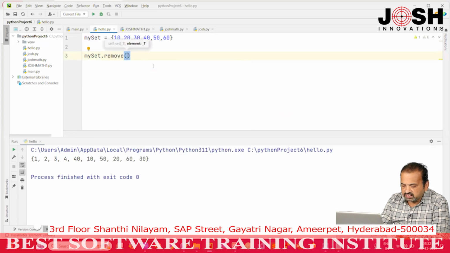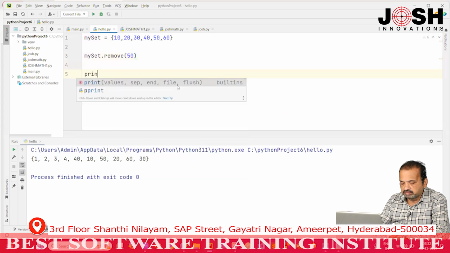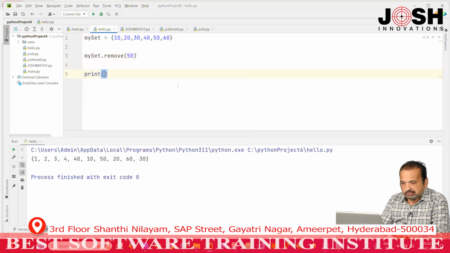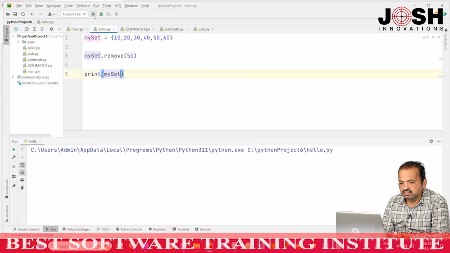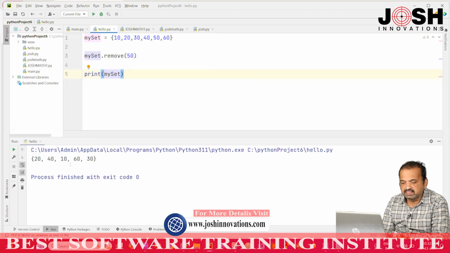So, remove 50, and I will try to print my set. When I run this: 20, 40, 10, 60 and 30. 50 is removed from my set. This is one method.